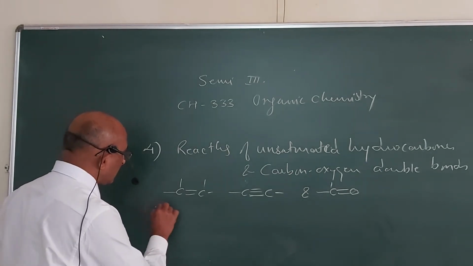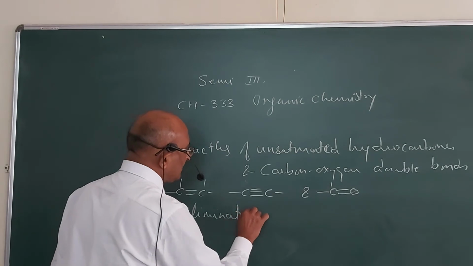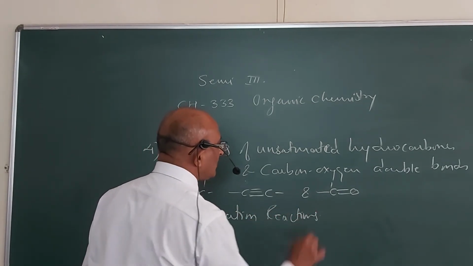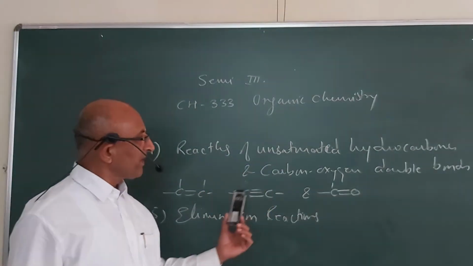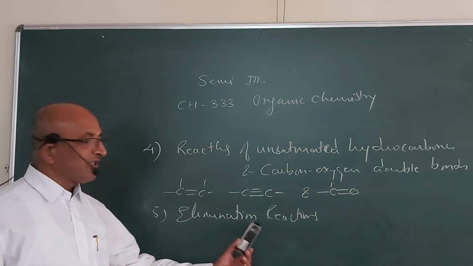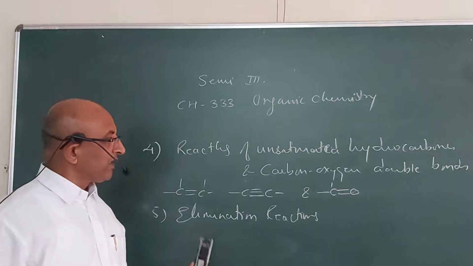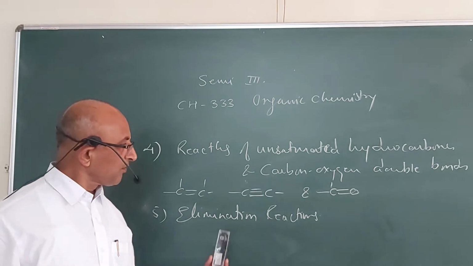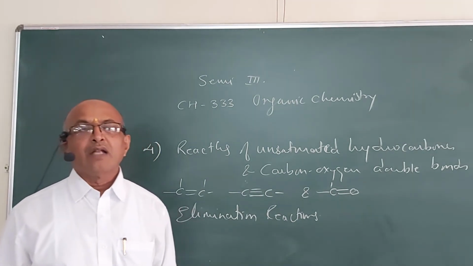Then the fifth topic, that is the elimination reaction. In addition reactions, a smaller molecule is added across the carbon-carbon double bond and triple bond. Elimination reaction is nothing but, in a saturated molecule, two atoms or groups of atoms are removed from the molecule to give an unsaturated compound.